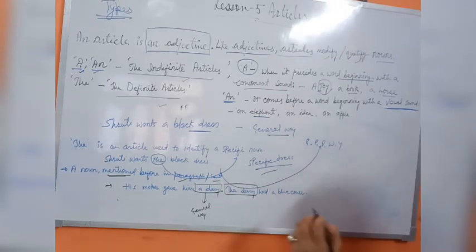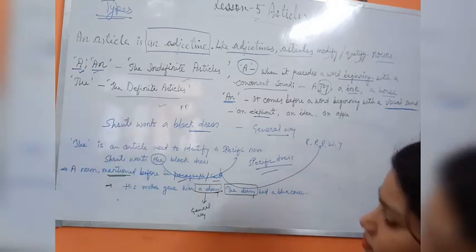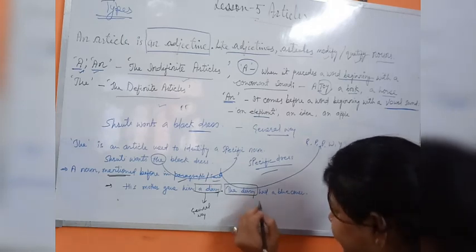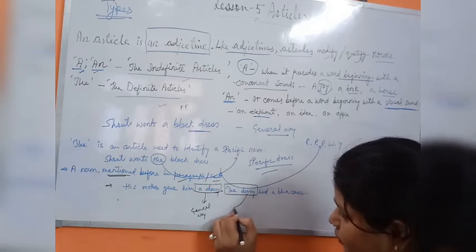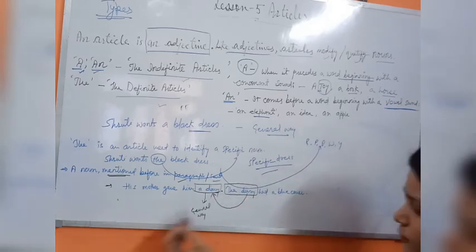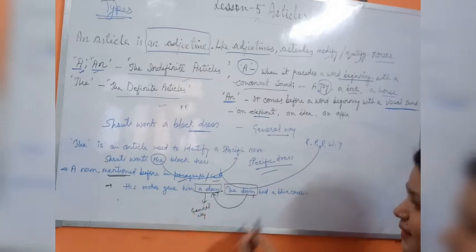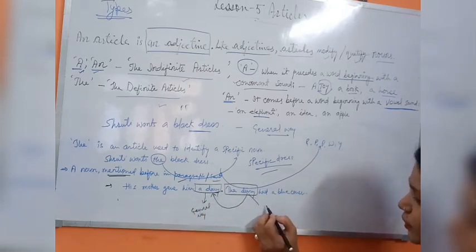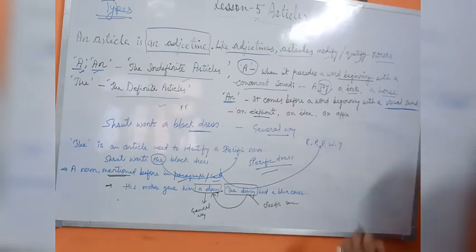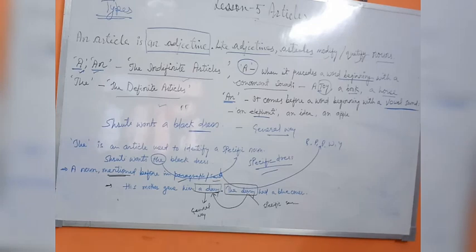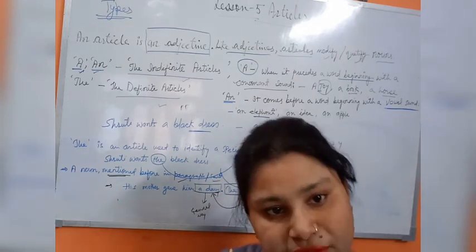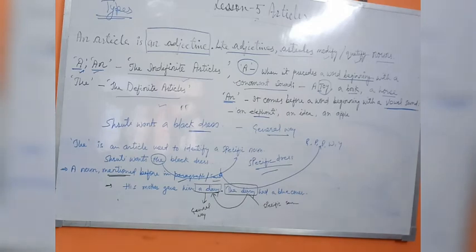But now we are talking about the definite article: the diary had a blue cover. Here we are talking about the same diary, the one she gave him. So that general noun becomes specific because it was mentioned before and we know which particular diary we are talking about. Clear? Just note it down.